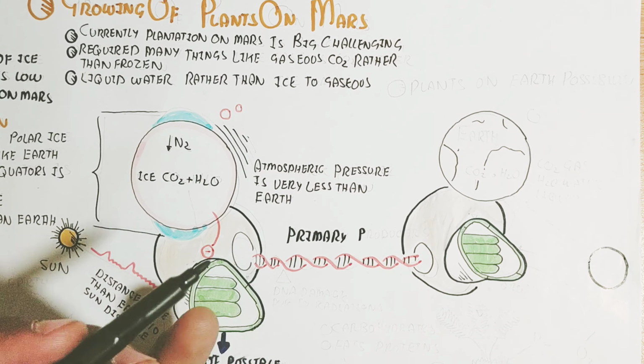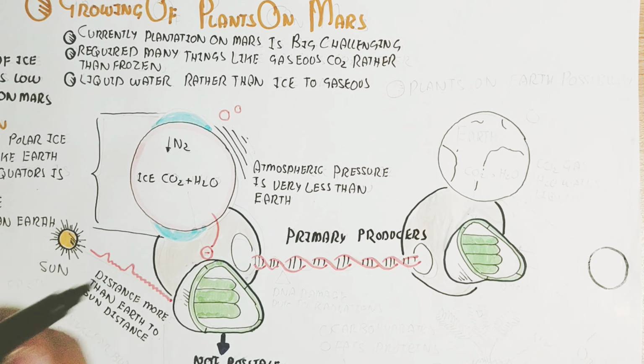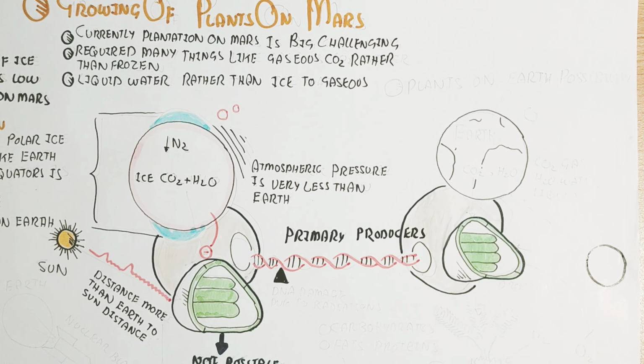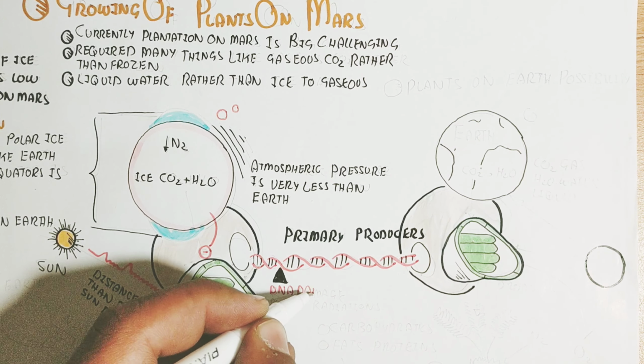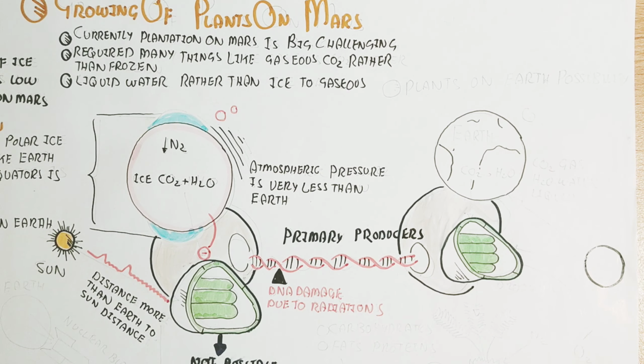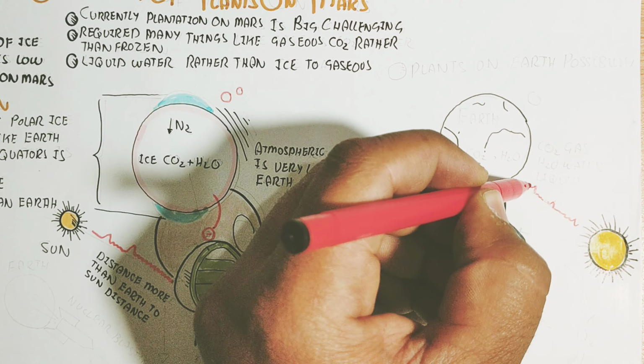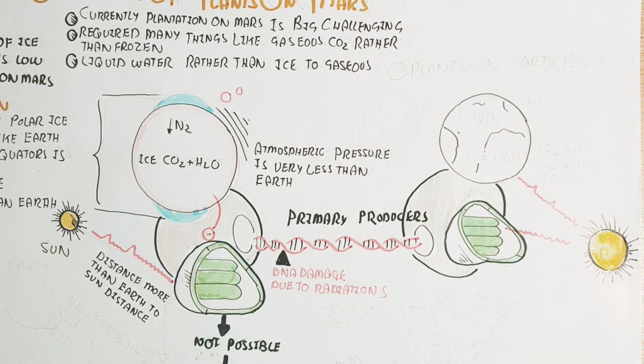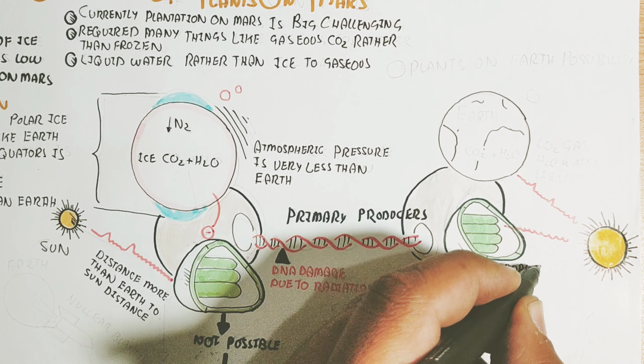The plant is known as the primary producer. On Mars it will not produce oxygen and not consume carbon dioxide. The DNA of the plant can also be damaged due to radiation.